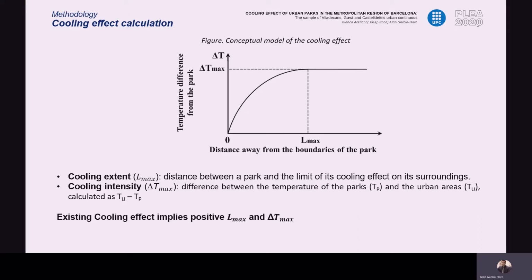Then, to calculate the cooling effect of the parks, we departed from the principle expressed in this conceptual model, where, by generating a series of temperature data from the urban surroundings ordered by distance to the park, a cooling curve is created, which shows the point of cooling intensity, here expressed as delta T max, and in turn the cooling extent, here expressed as L max.